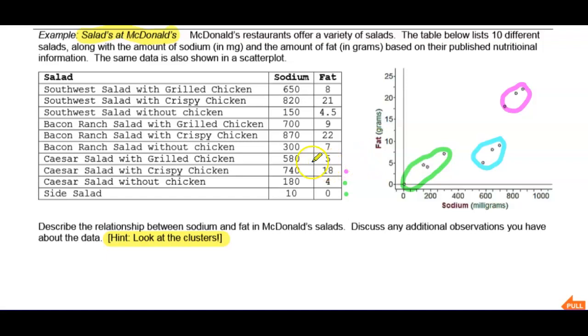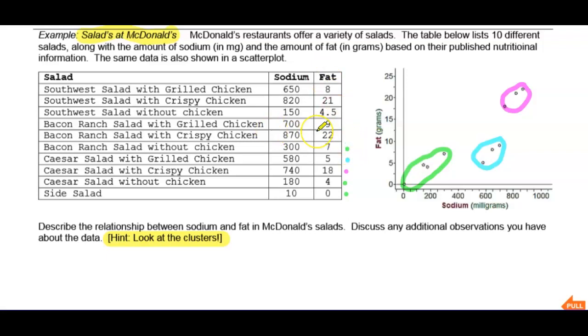Caesar salad with grilled chicken, 580 milligrams of sodium and 5 grams of fat. That looks like it's this one in the lower left-hand grouping of the blue. Then bacon ranch salad without chicken: 300 milligrams of sodium and about 7 grams of fat, so that appears to be in our green cluster.